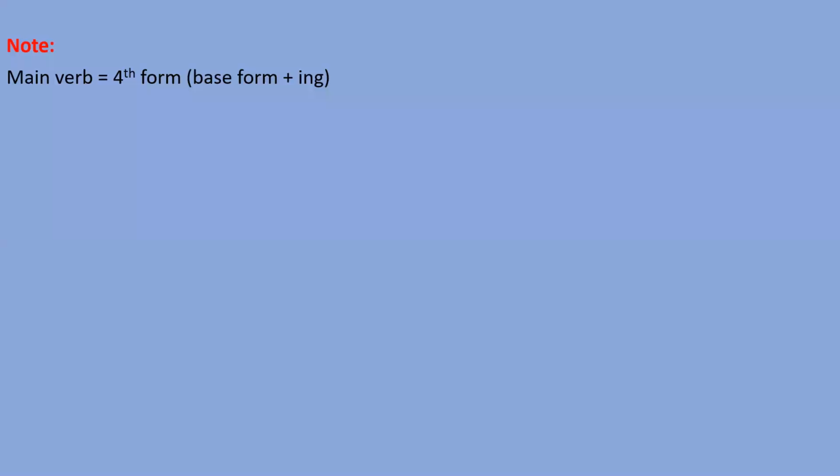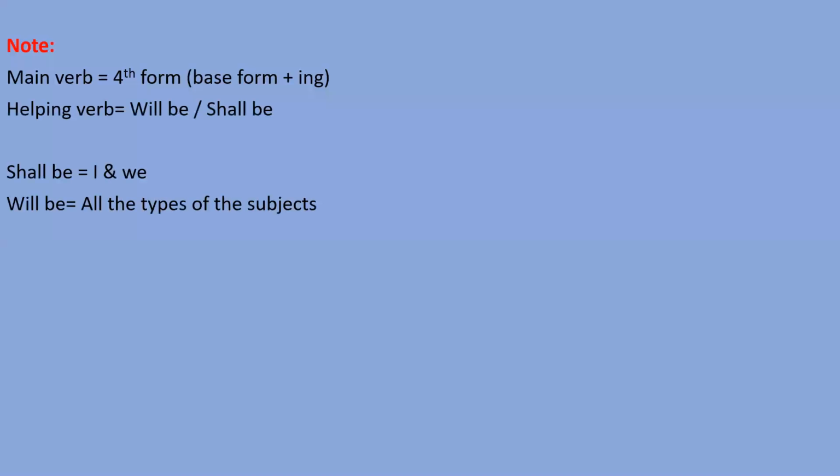Note the main verb. So dear students, in this tense we need to use the main verb's fourth form, means base form plus ing, right? As helping verb we need to use will be or shall be. Shall be we know that we need to use with I and we, means with first person singular and first person plural. Will be we can use with all the types of subjects. So we can use will be with I also, with we also, with you also, with any one name, any more than one name, right? So we can use will be with all types of subjects.